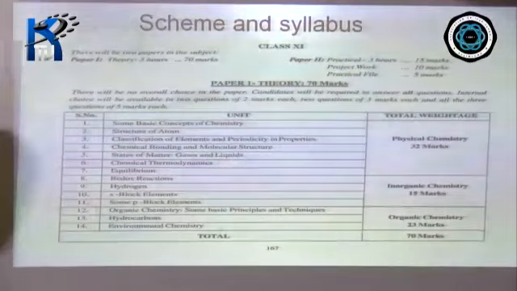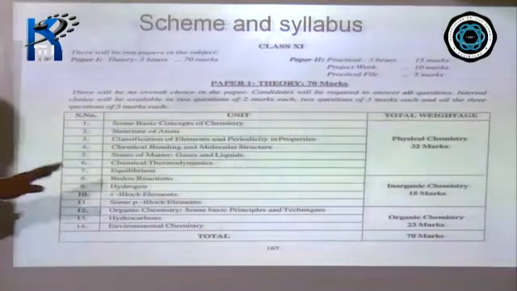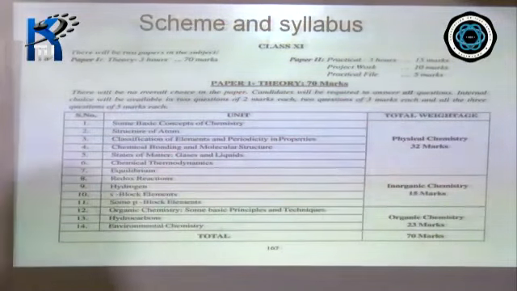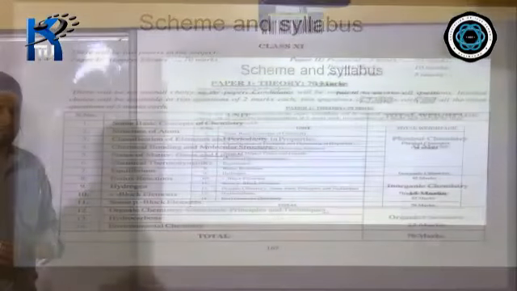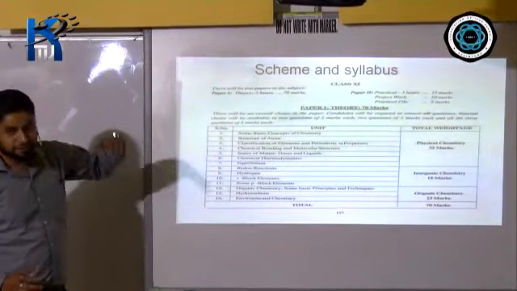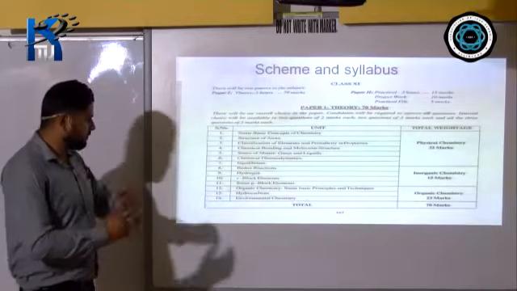And unit number 9 is hydrogen. In this hydrogen chapter, its properties, preparation, and its usefulness will be discussed. And the next chapter, as you can see, chapter number 10, is S block elements. As you know, in the periodic table, group 1 and group 2 elements are called S block elements. You'll see the different types of properties and how the properties behave while going down the group. These different properties we'll discuss in this chapter.